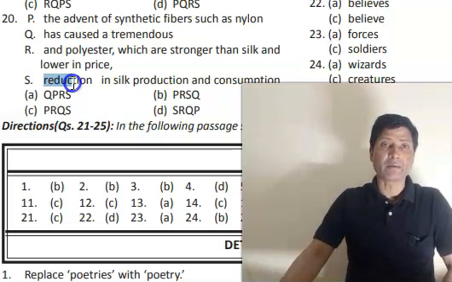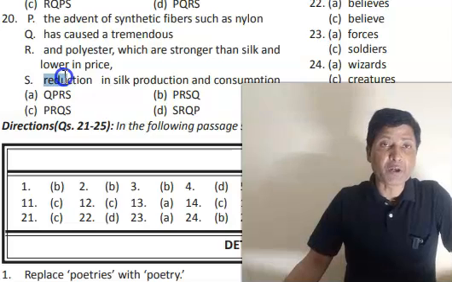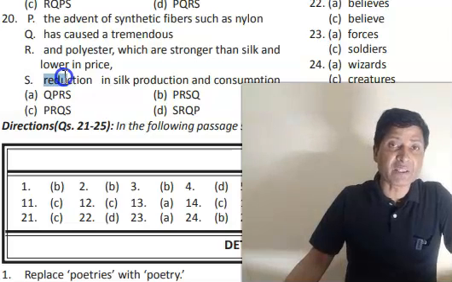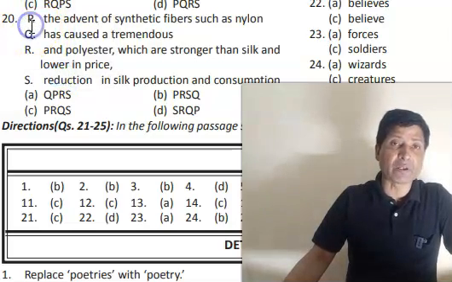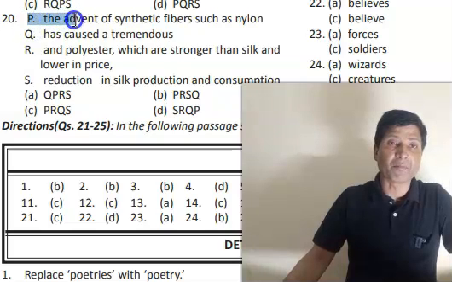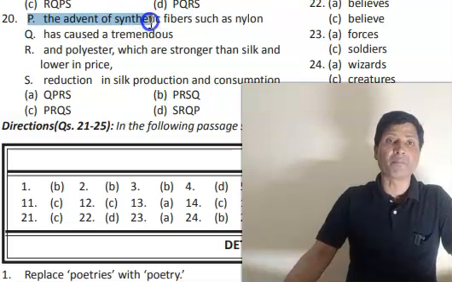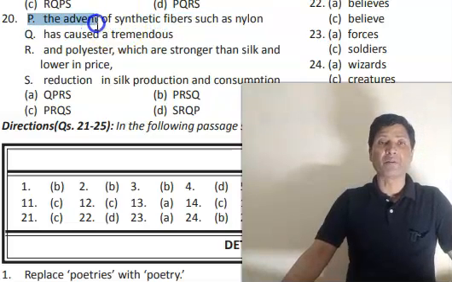So S or P, yeah, P. So your starter can be P also. The advent of synthetic fibers such as nylon. So here advent means arrival.